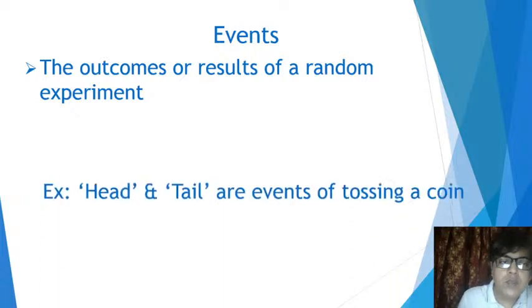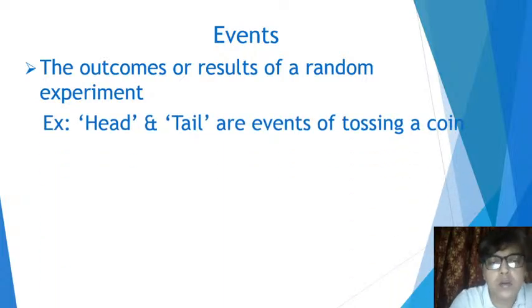Those outcomes or results of the random experiment are actually called events connected with the experiment. Let's say one example. In the case of tossing a coin, of course, the outcomes are, as you all very well know, a head and a tail. So a head is an event in the experiment of tossing a coin. Tail is also an event in the experiment of tossing a coin.